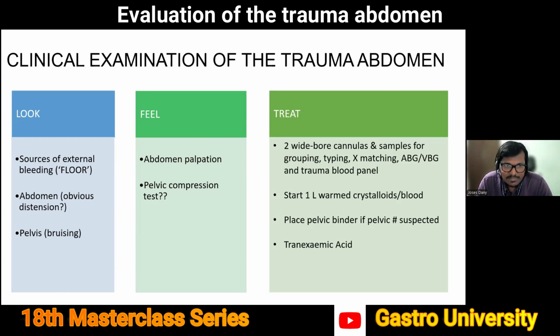You need to palpate the abdomen. It is not often that in the very beginning you will get abdominal signs. In fact, hemoperitoneum may not even have any abdominal signs other than abdominal distension. But if there is a bowel perforation, if the patient has come in a delayed manner, you might still get abdominal signs. A pelvic compression distraction test is a little bit controversial. It basically tells you if the pelvis is unstable, if there is a possible pelvic fracture.